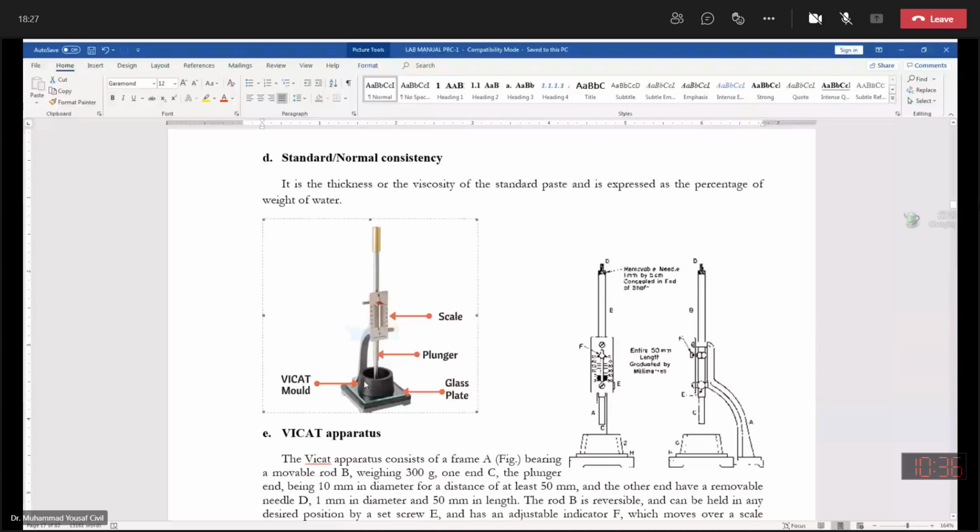If it penetrates 10 millimeter down from the surface of the mold, as indicated by this pointer, then we say that this is the standard paste. The amount of water which produces this sort of cement paste is labeled as the standard consistency of this specific cement.